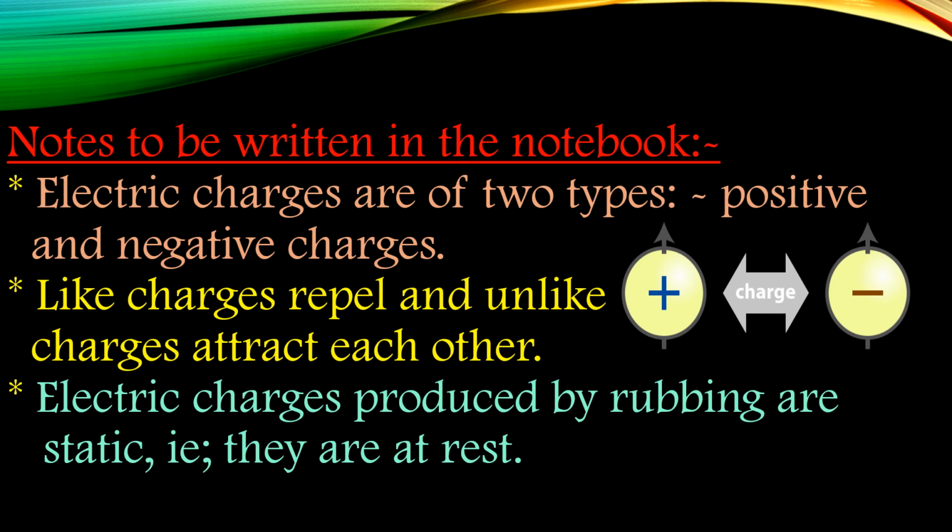Now you should write the points which are given here in your notebook. So the main points which we have discussed today are: electric charge is of two types, positive and negative charges. Like charges repel and unlike charges attract each other. Electric charges produced by rubbing are static, that is, they are at rest.